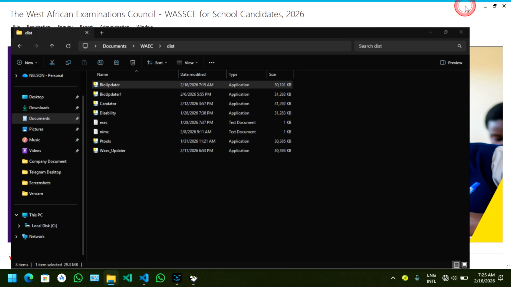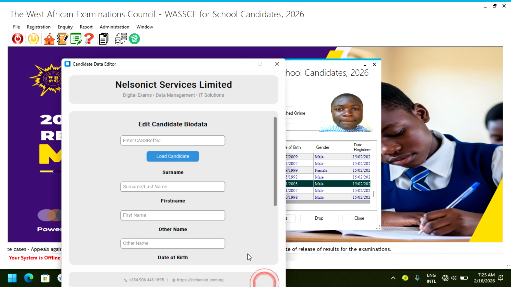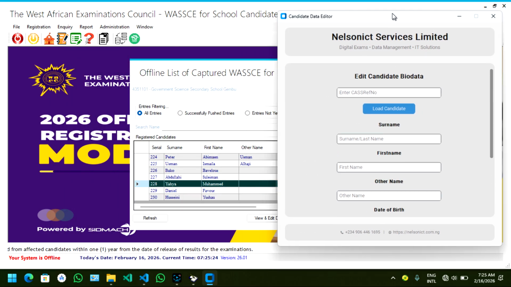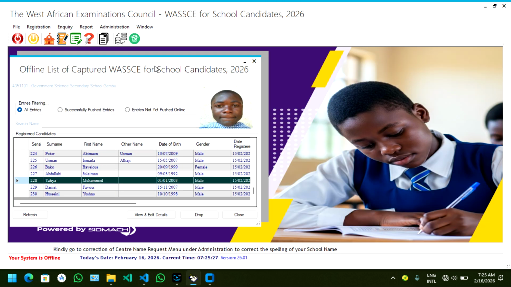Allow it to come up. And by the way, it is fully offline, so you don't have to bother about internet, and it is still in development.